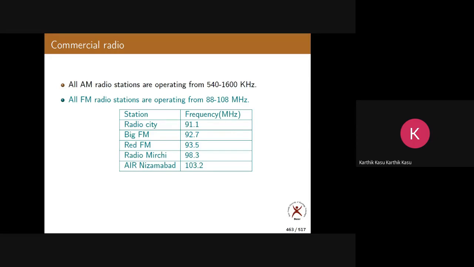So these are all present in Hyderabad mostly, maybe other cities also: Radio City, Big FM, Red FM, Radio Mirchi. They're all popular FM radio stations in Hyderabad. They operate only in Hyderabad, so we cannot listen to them in Basar, because FM is limited to a particular area.